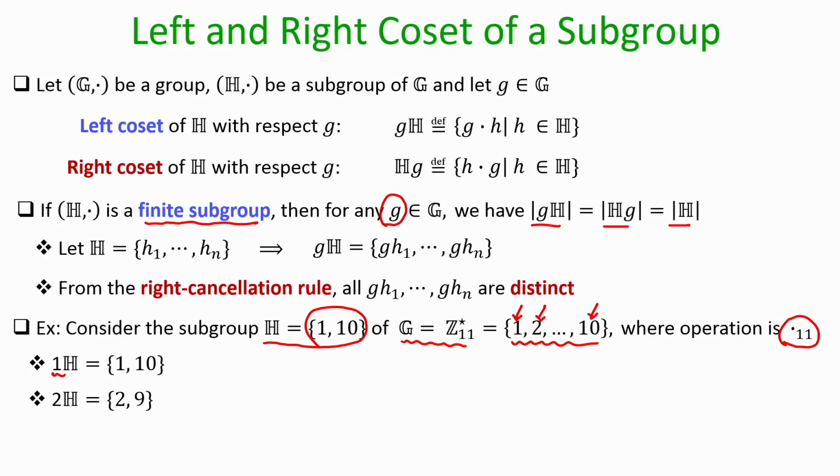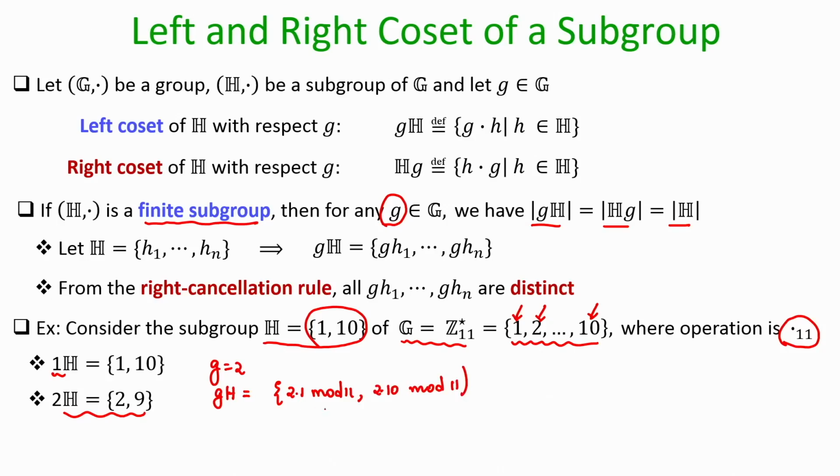The left coset of H with respect to the group element 2 will be 2, 9. Why? Because of the following reason. If I take g to be 2, then g times H will be basically 2 times 1 modulo 11 and 2 times 10 modulo 11, because my operation is multiplication modulo 11.